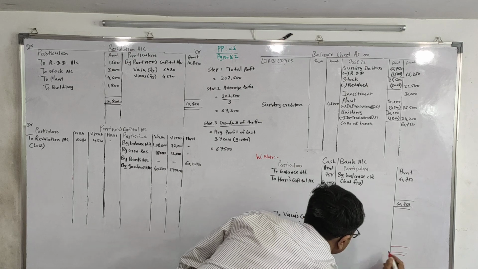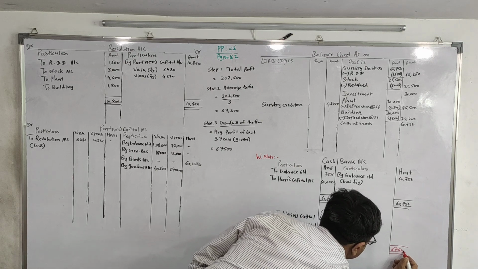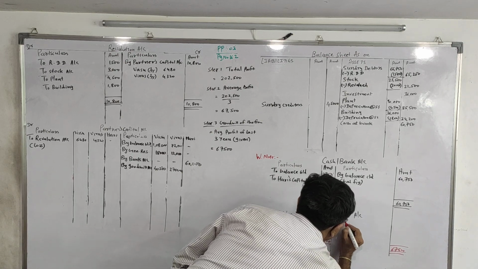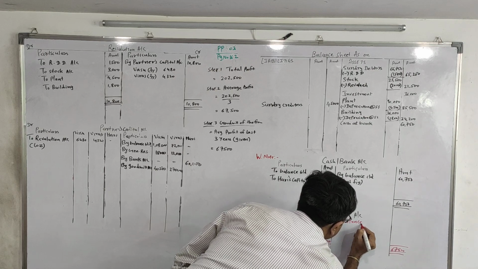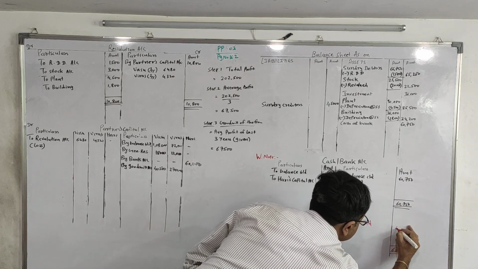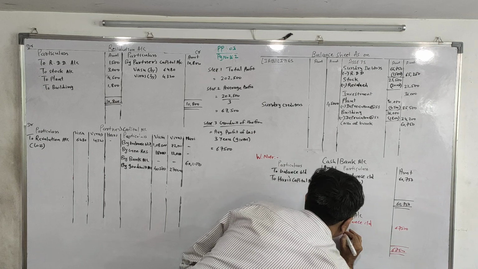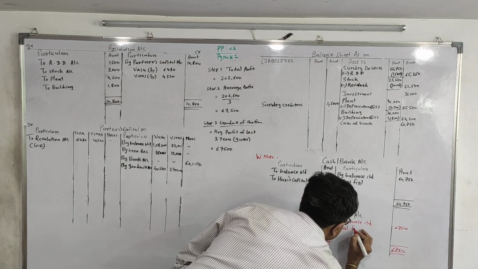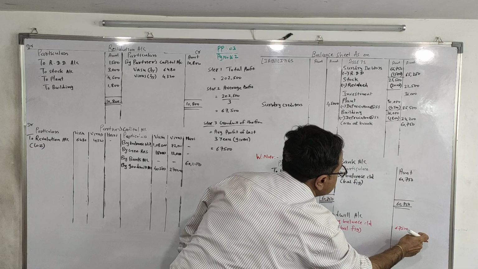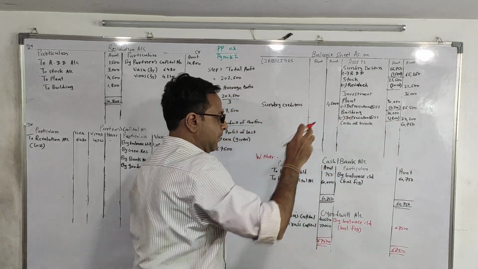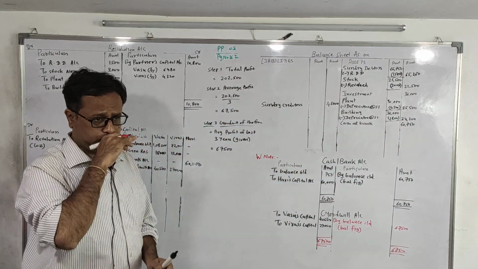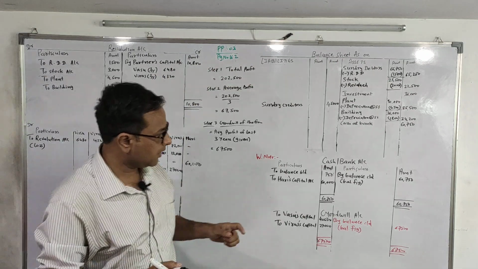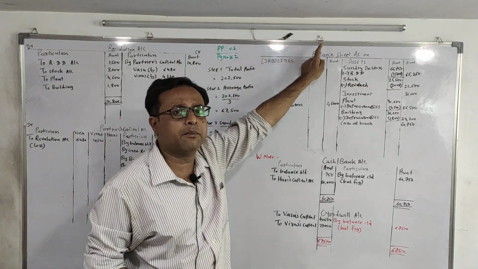67,500 and by balance carried down 67,500, and we will transfer this goodwill to our balance sheet. So whenever goodwill is raised, remember that goodwill will appear in the balance sheet.